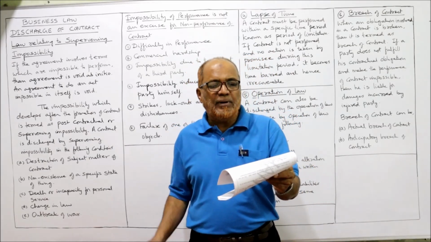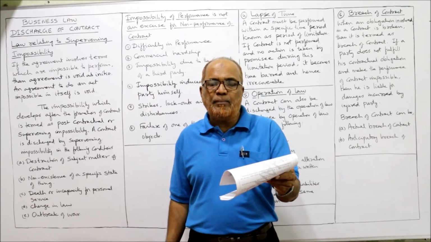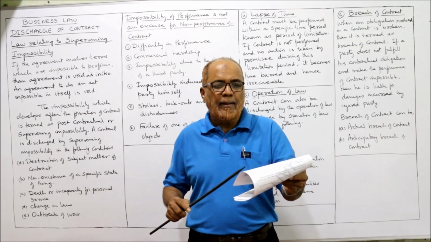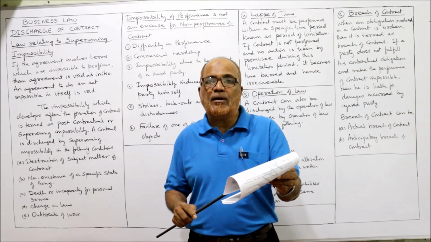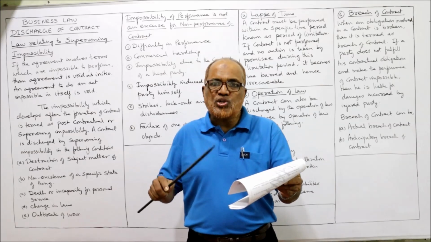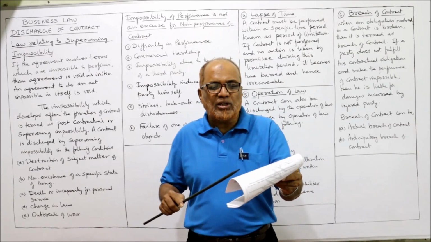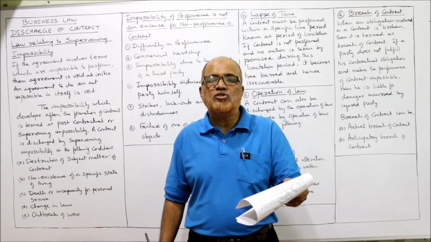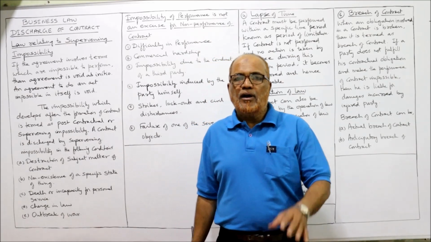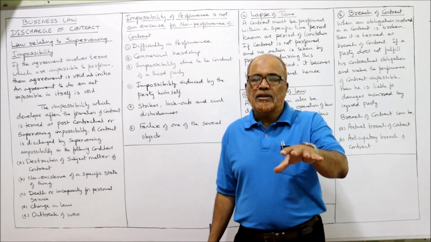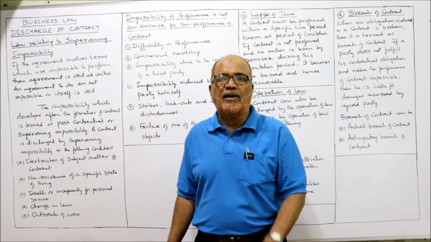Last one. There was an agreement between D and P to repair certain machinery. D failed to repair the machinery due to a strike of the workmen. Is D discharged from his obligation? No, he is not discharged from his obligation. Due to the strike, the performance has not become impossible, it has become difficult.